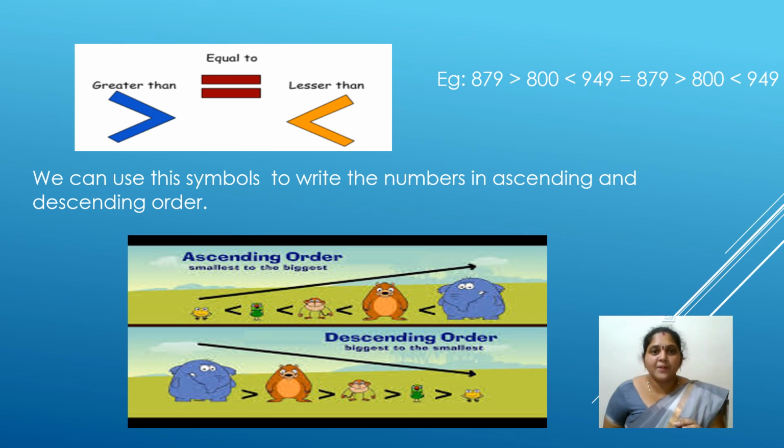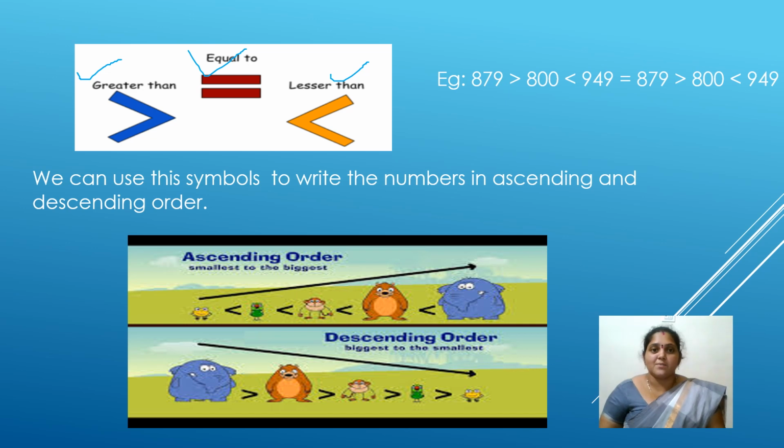Now you can identify here the symbols of greater than, lesser than and equal to. See the box here. You can see the greater than symbol, lesser than symbol, and equal to symbol. We can easily remember the equal to symbol. When coming to the greater than and lesser than symbols, we get a little bit of confusion. To get rid of that confusion, what we can easily remember is this: just take a scissor. You have scissors in your home. Take the scissor in your right hand and open its mouth.